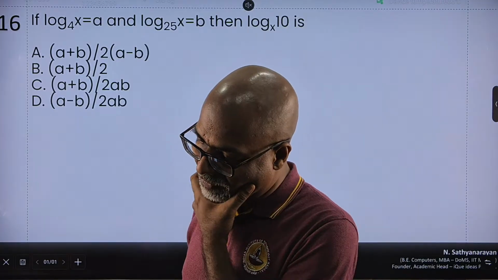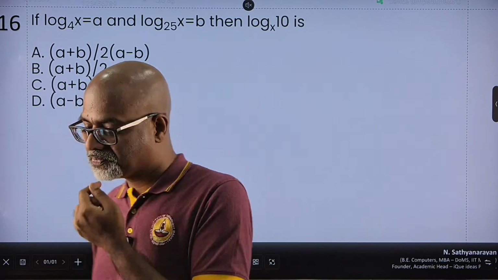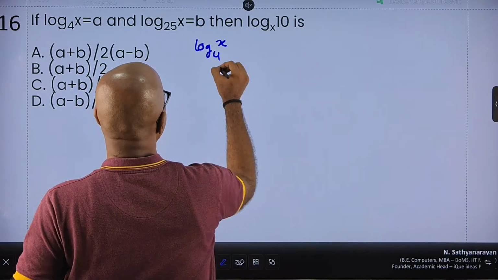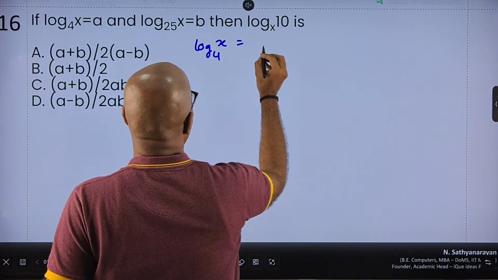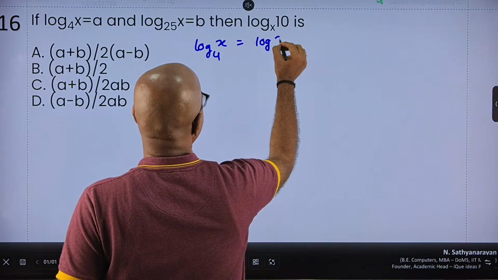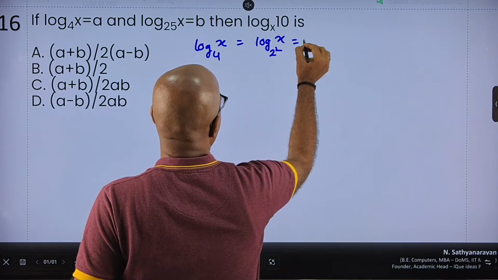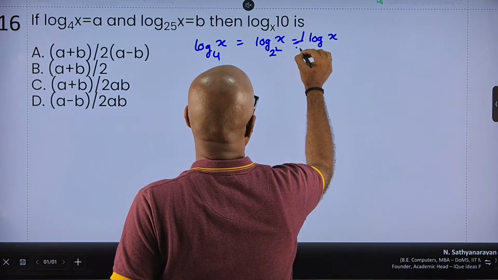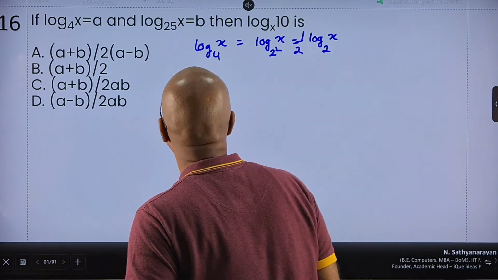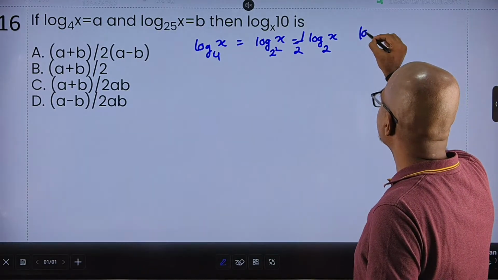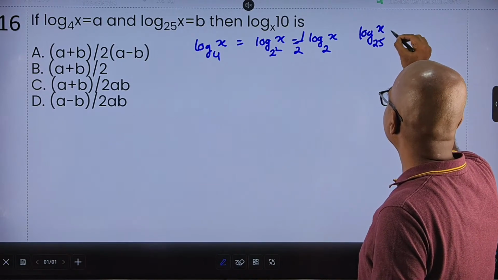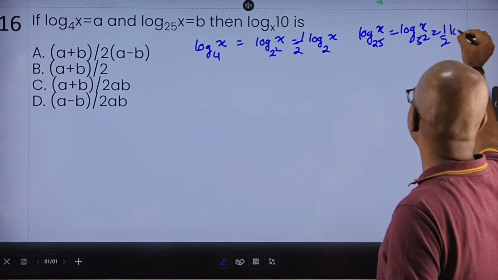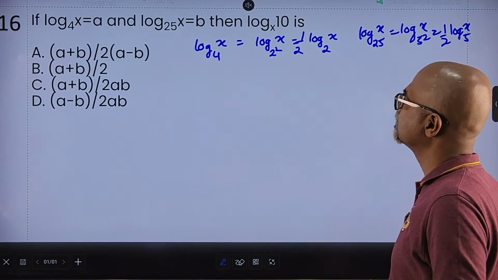So one of the simple fundas that we had seen, right? If I say log of x to the base 4, I can write it as log of x to the base 2 square, which is, taking the half outside, half of log of x to the base 2. Similarly, log of x to the base 25 is log of x to the base 5 square, which is half of log x to the base 5.